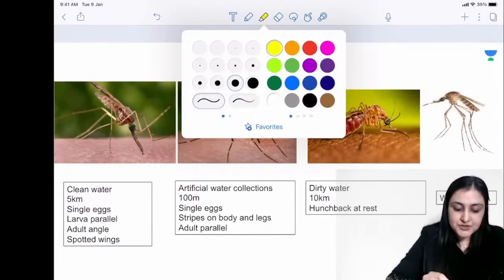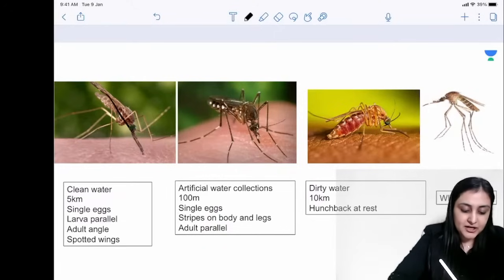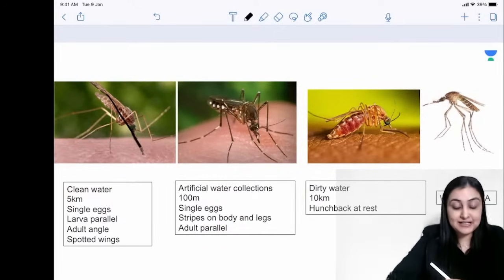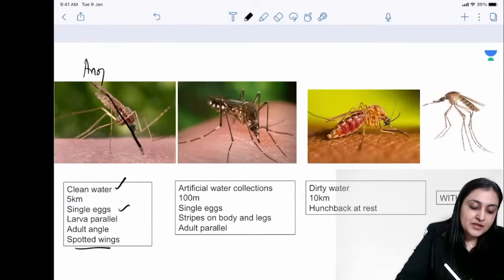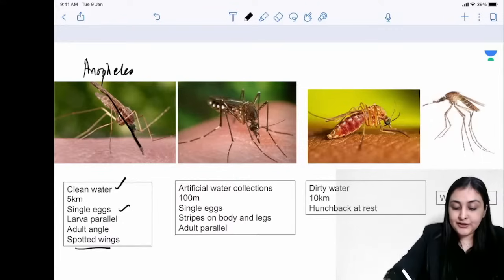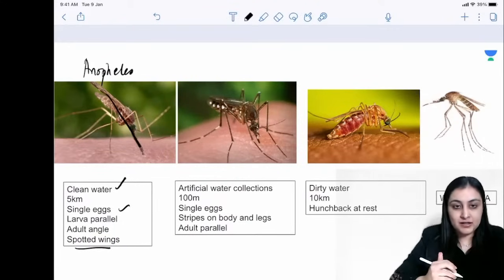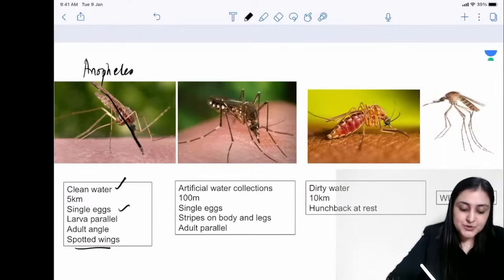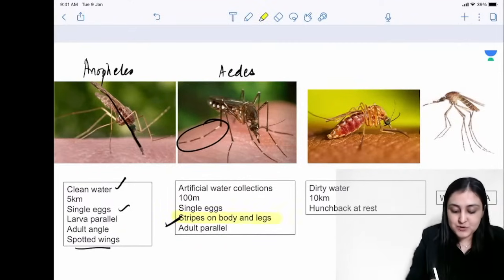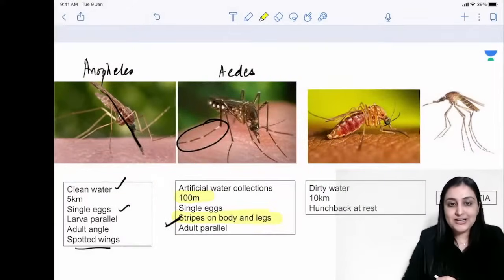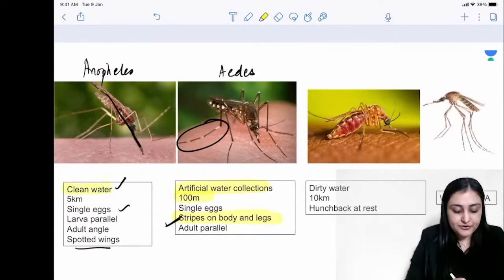Quickly doing the mosquitoes. So what is this mosquito whose adult sits at an angle? It's a sophisticated mosquito, clean water, lays single eggs, spotted wings. This is Anopheles. On the other hand, the mosquito which sits parallel, and you see stripes in the body and the legs. This is Aedes, right? This is the tiger mosquito, the Aedes mosquito, which has stripes on the body and legs, and this has the shortest flying range, and this is collecting on artificial water collection. So Anopheles, sophisticated, clean water.